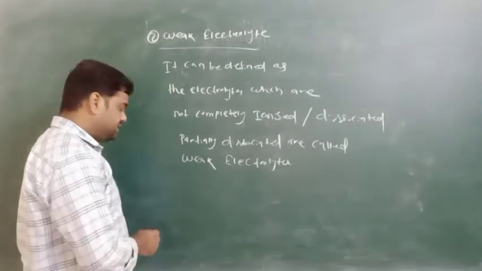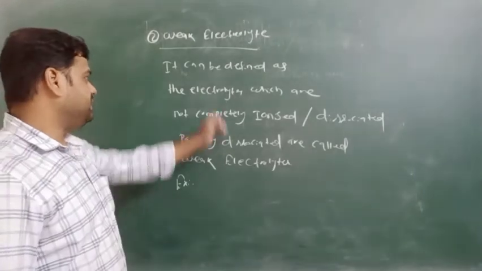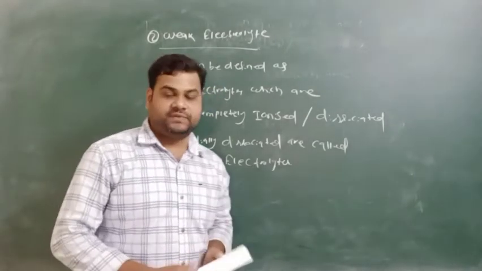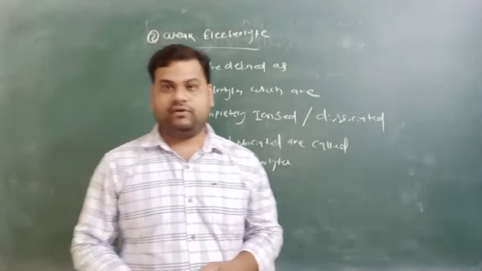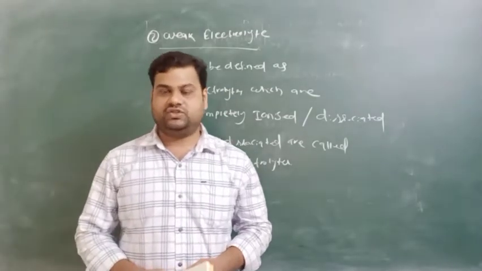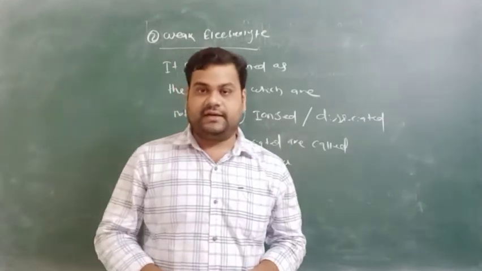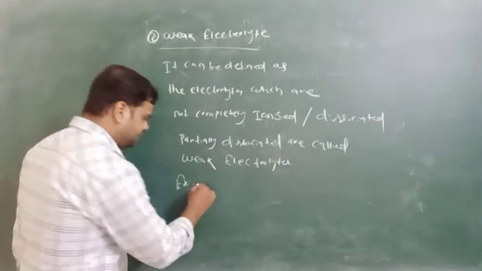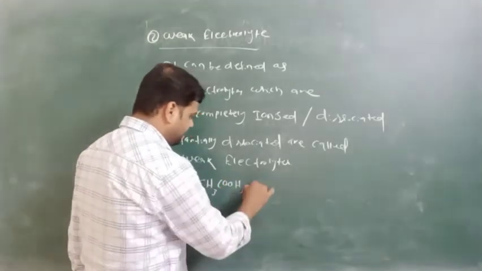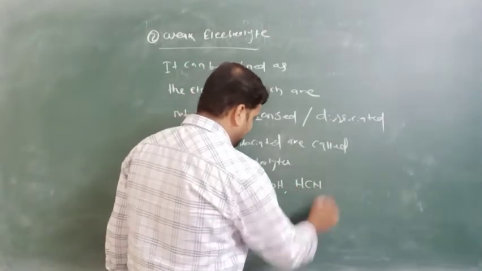We will take some examples of weak electrolytes, and I can again repeat that it can be defined as the electrolytes which are not completely ionized. It is an electrolyte, but it cannot be completely ionized to form its respective ions. Examples are acetic acid, formic acid, and hydrogen cyanide, etc.